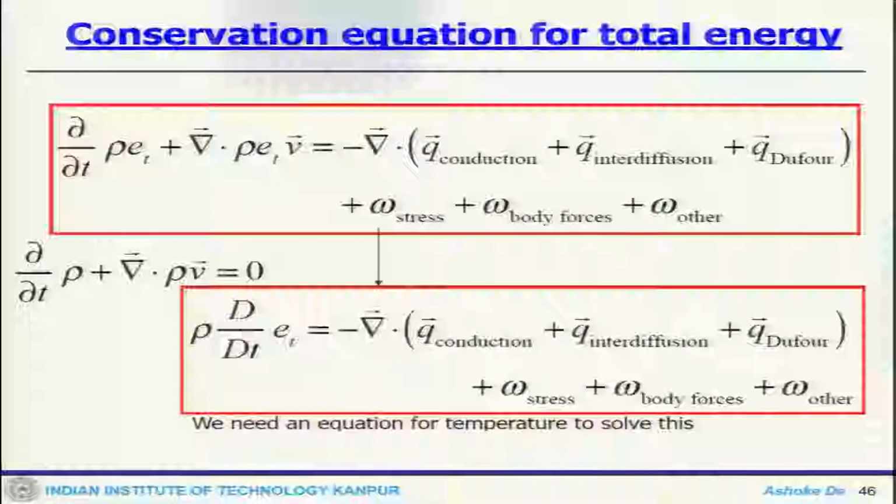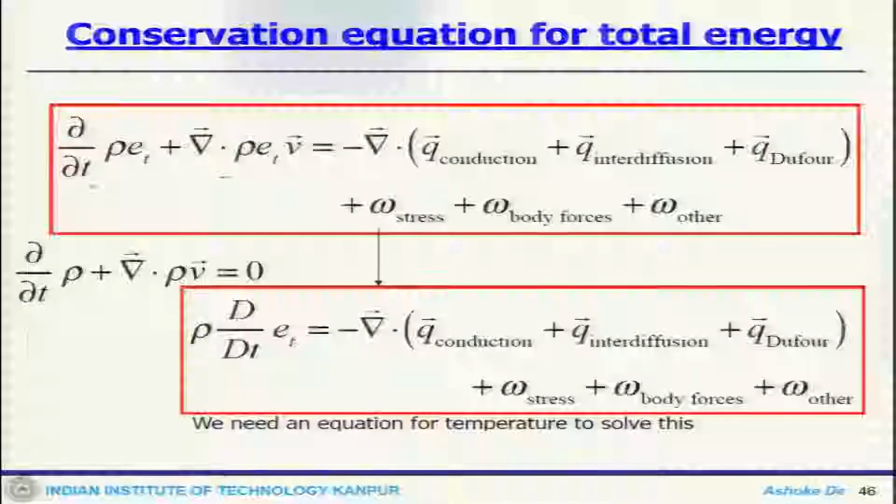If you include everything together, the equation would look like this: this is my unsteady term, convection term, this is the flux due to conduction, interdiffusion, Dufour, source term, and it can be written like this also.